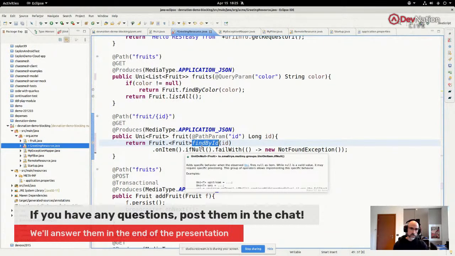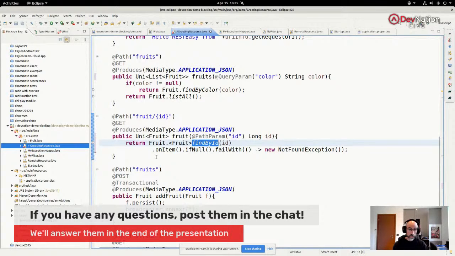So we return find by ID, and then if it's null, we fail with this exception. So this is the sort of pipelining that I described earlier that we're doing. Here we're really returning actually two operations to the IO thread that invoked us. We're returning the first operation, find it by ID, and keep doing your thing, IO thread, keep scheduling other stuff. And when you get the answer, then we get an item, and then we do the second step of the operation, which is that if it's null, we're going to throw an exception.